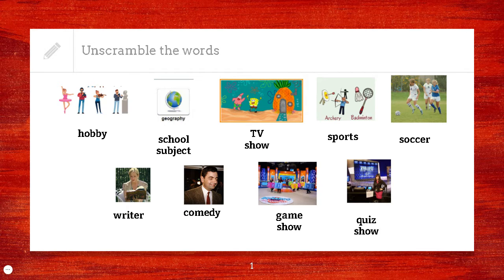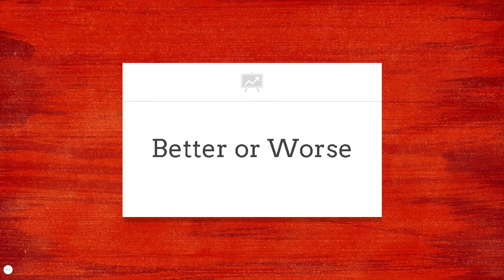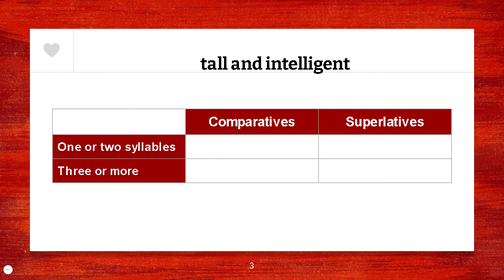Okay, so now if we go to the next slide, we're going to see that today we're going to address a new title. It's better or worse. Okay? So let's see. A few lessons ago, we learned about comparatives and superlatives, about comparatives with one or two syllables, and adjectives that have three or more syllables, and how to adapt them to be comparative adjectives or superlative adjectives. So let's see some examples.